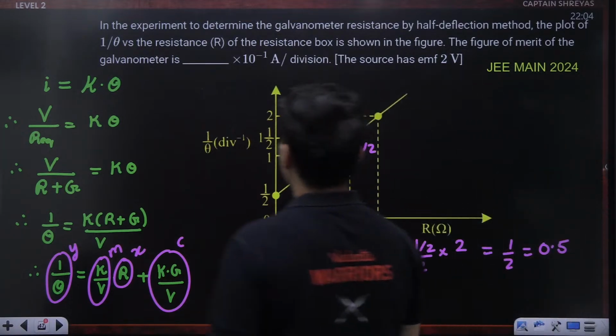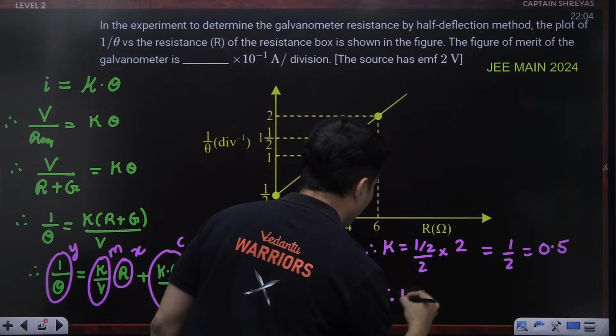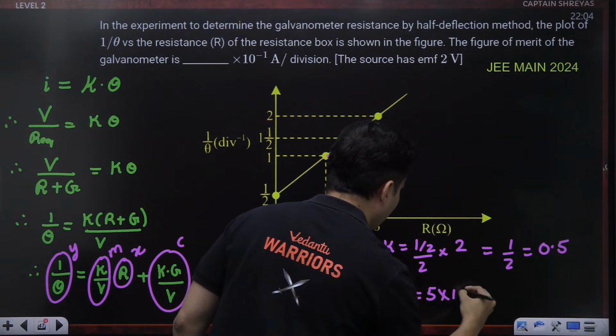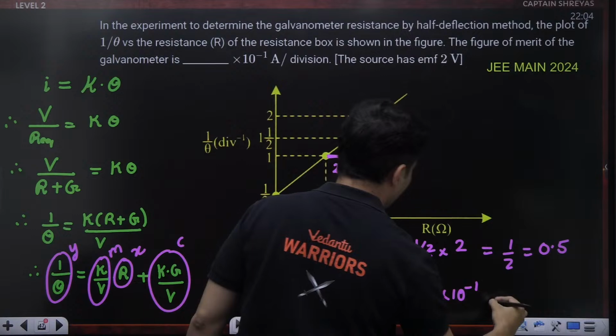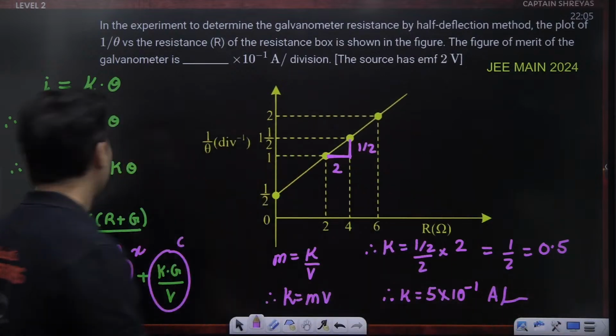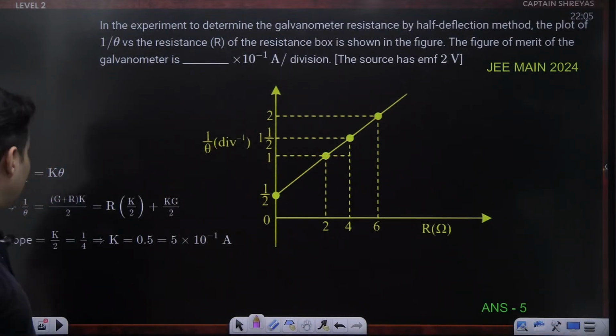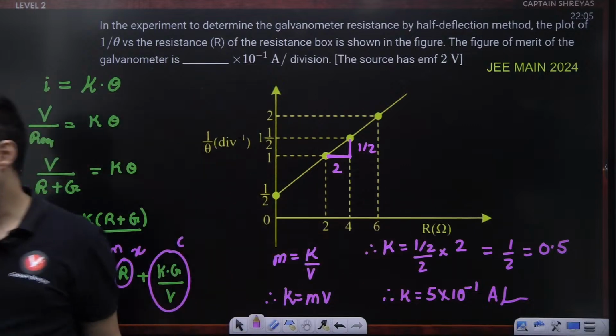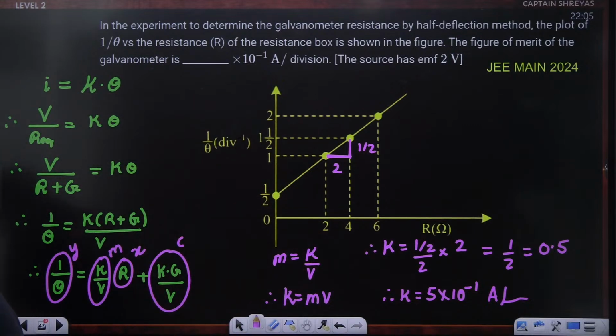So 0.5, which is nothing but 5 into 10 to the power minus 1. This is ampere per division, whatever. So it should be 5. Yes, that is the correct answer. Yes, Siva, very good. Did you guys love this question?